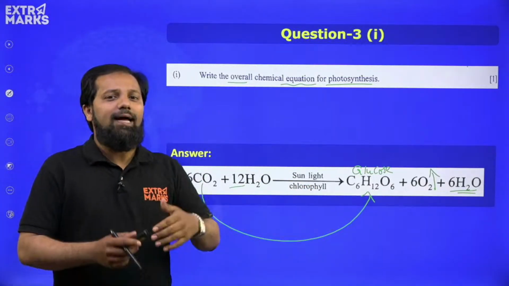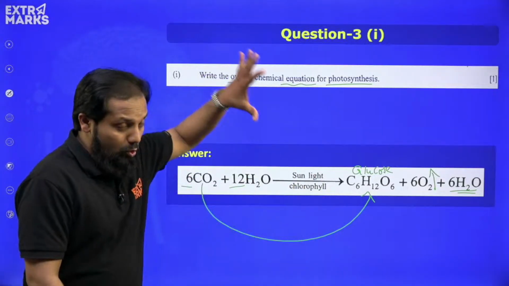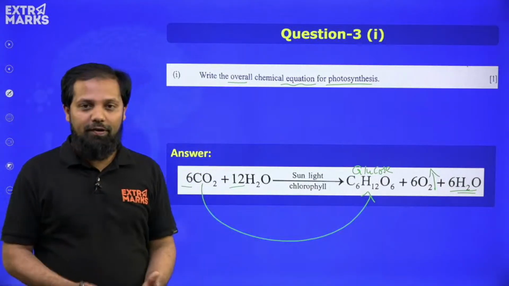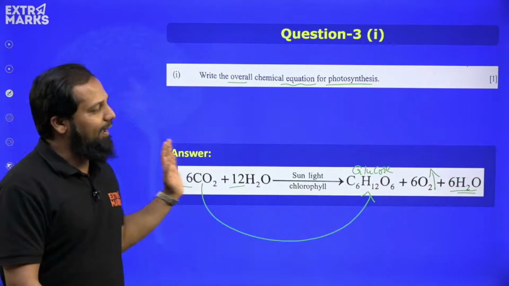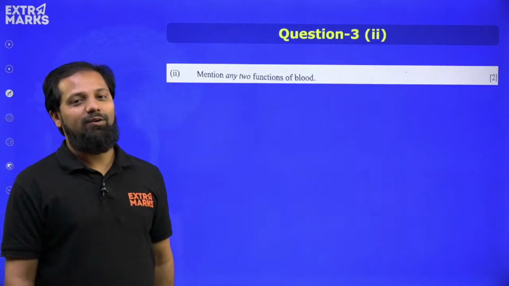this 1 mark, because again multiple times we have discussed this equation also. Lot of questions could have been asked, okay, in n number of ways, but the beauty of the paper is a direct question has come, so that's why it has become very easy for you to get that 1 mark.